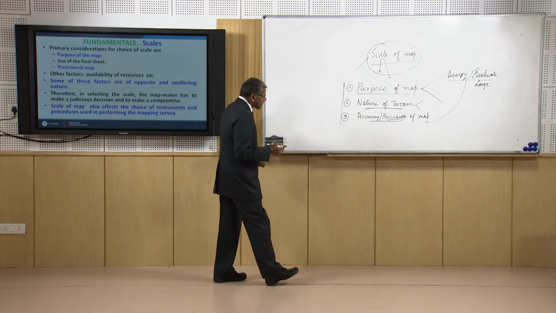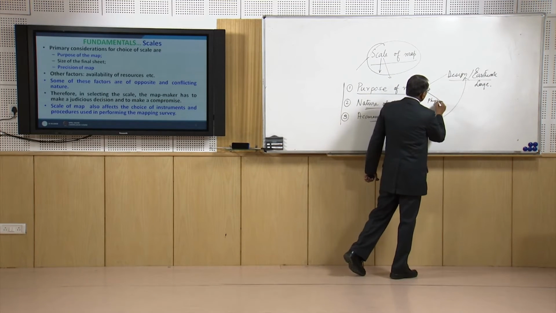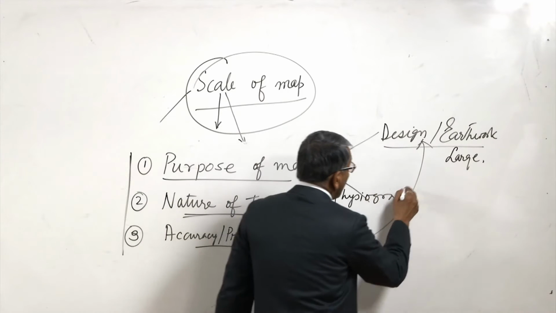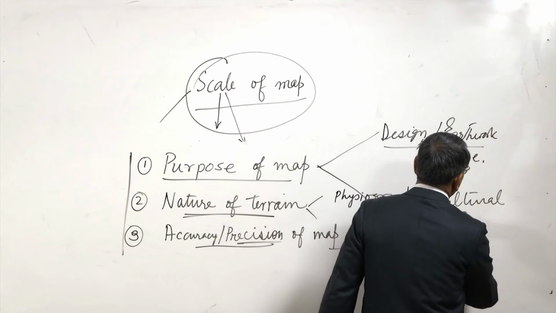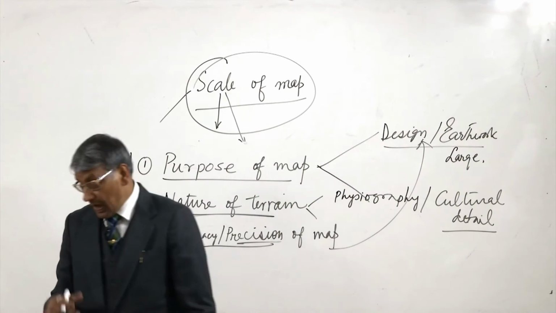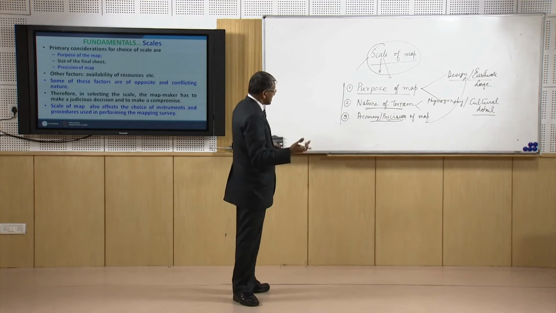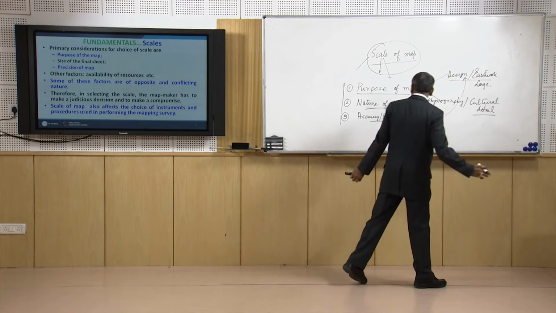Again, not only the physiography but also the cultural detail. If the cultural details are more, then we will not be able to go for a very accurate or very precise presentation of so many things. So then we have to go for a very large scale.